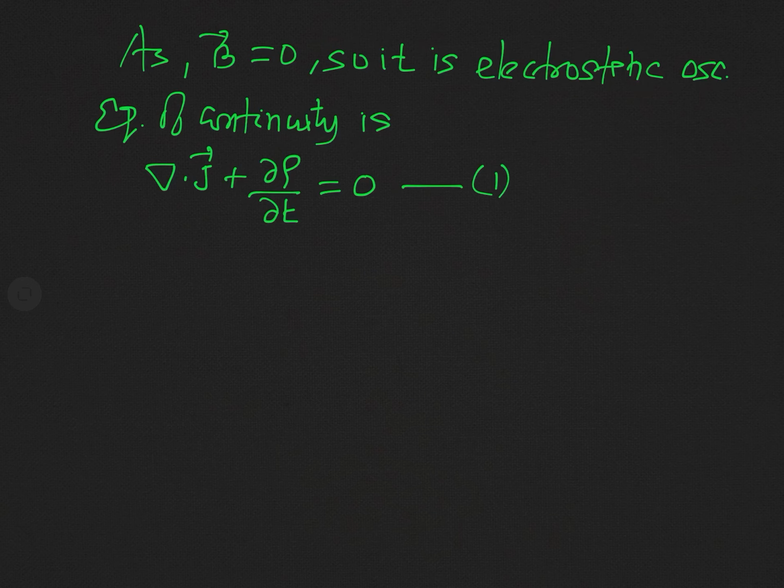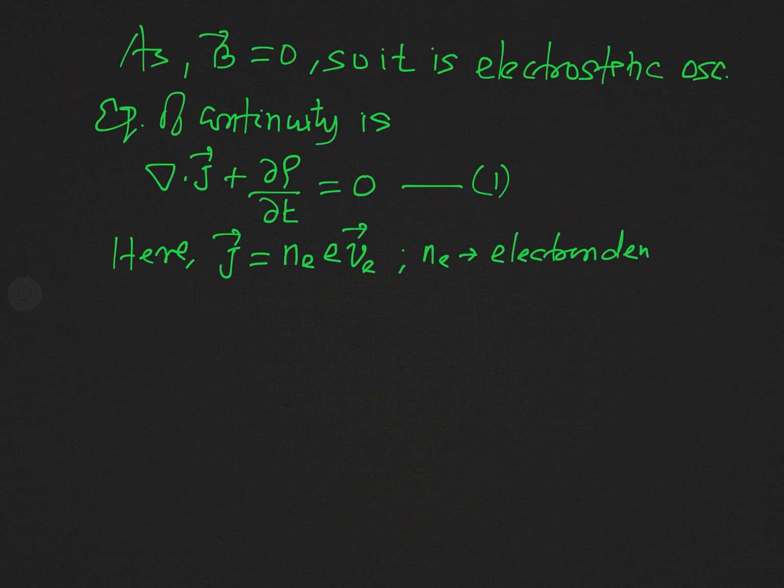Here J is actually the conduction current density, and you know the expression for J. Actually this vector J is given as Ne e Ve. And in this expression, what is this Ne? This is actually electron density, or you may call it electron concentration.